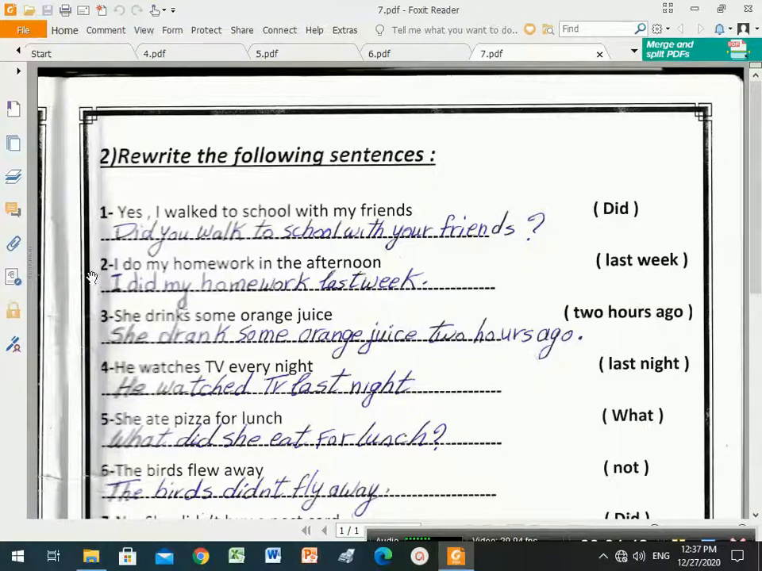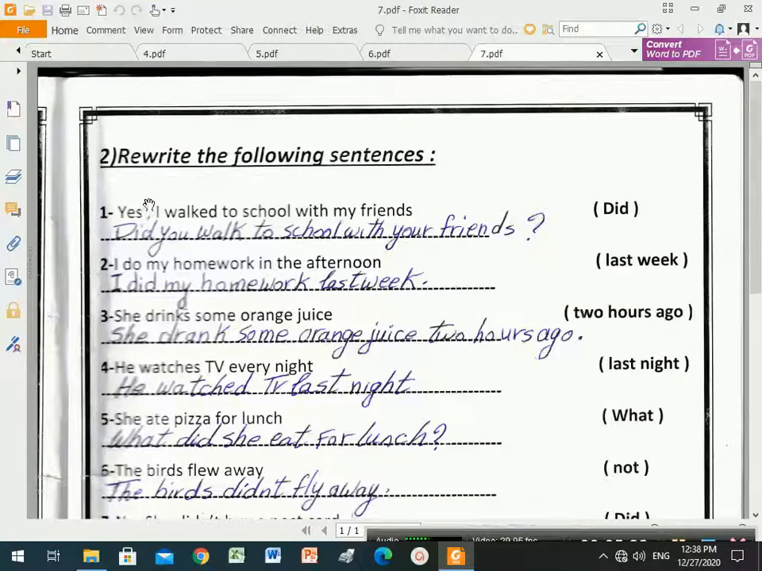And here we are going to answer this question for the past simple tense. Number one: I walked to school with my friends, and between brackets, did. By the way, this is unit 3. So I must start with what? Did.